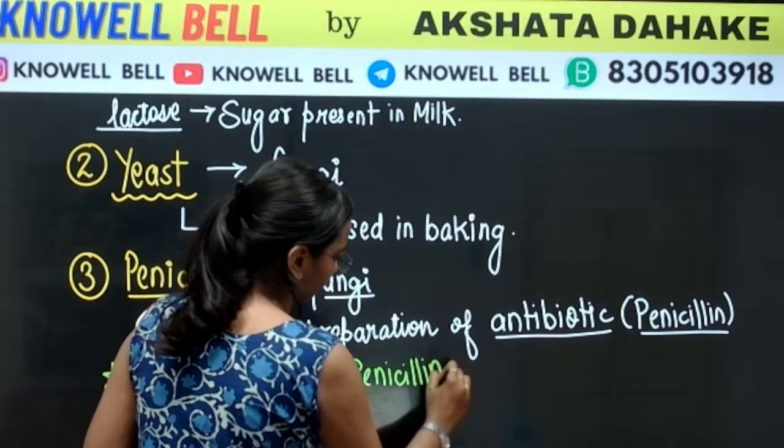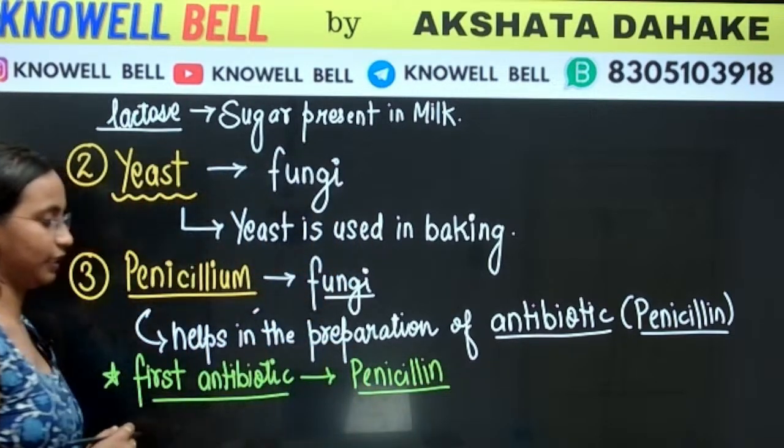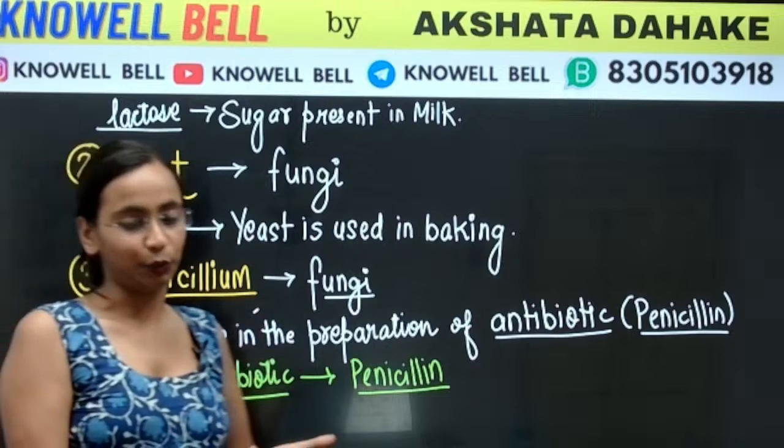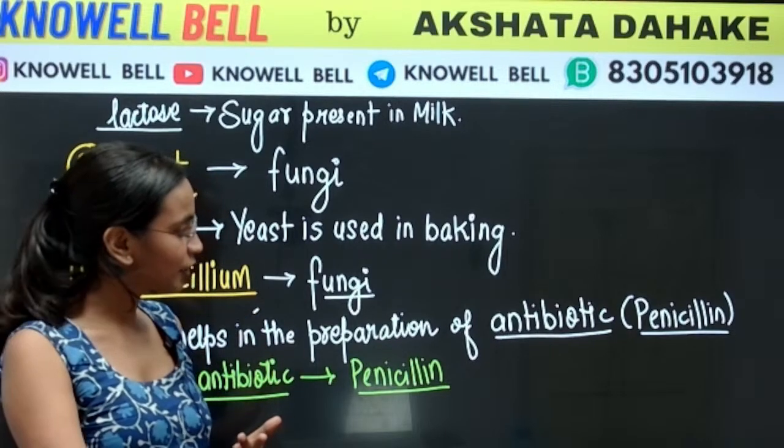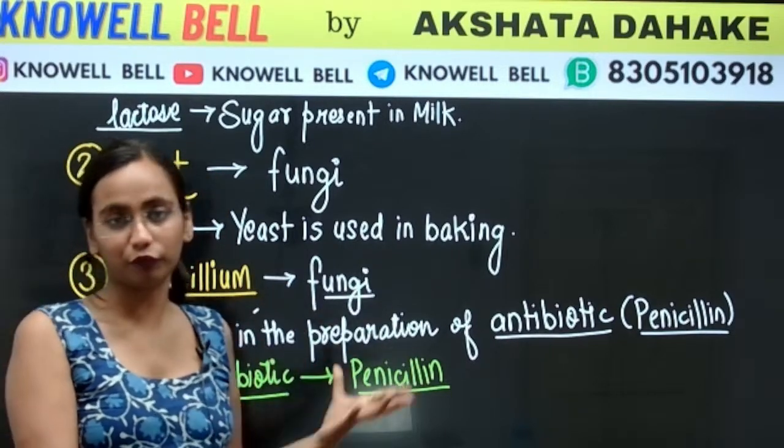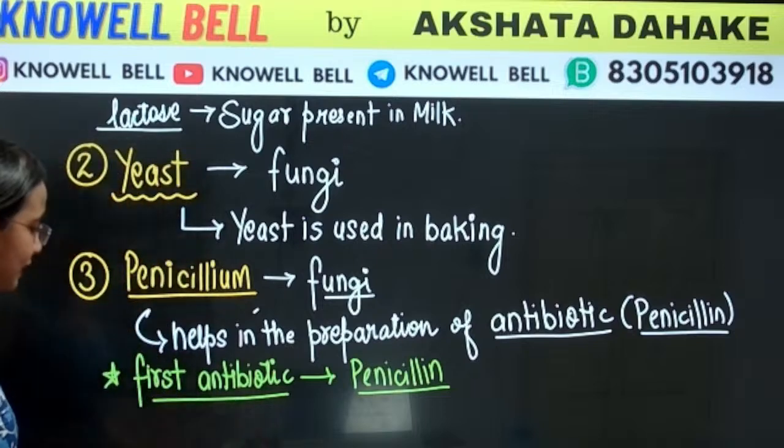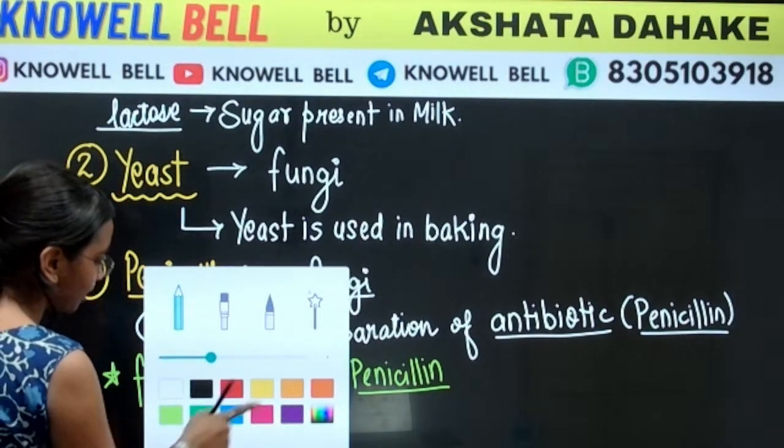The very first antibiotic that we discussed, that we discovered, it was penicillin, and penicillin is prepared from the fungus. The name of the fungus or fungi is penicillium. Okay, and who discovered it?